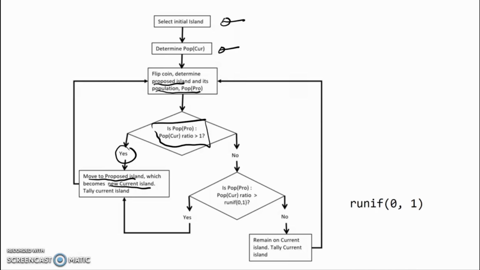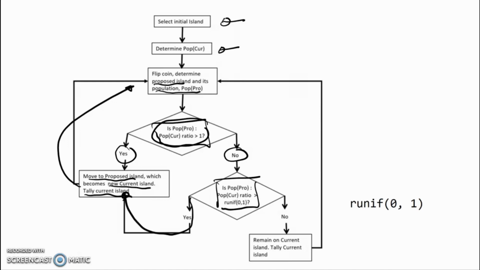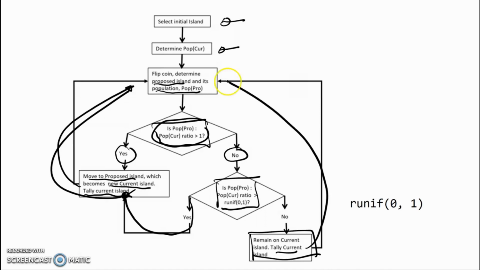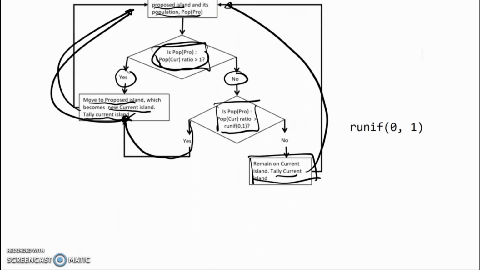It becomes the new current island, that current island is tallied, and the process repeats itself. Otherwise, if the ratio is less than 1, then they compare the ratio and the random number. If the ratio is greater than the random number, then they move to the proposed island. Otherwise, they remain on the current island, they tally that current island, and the process repeats itself.